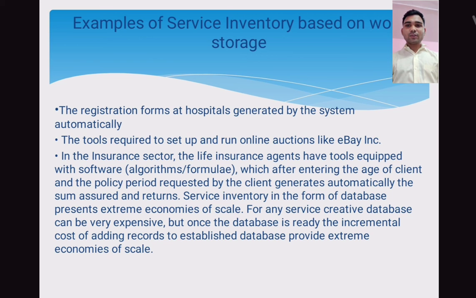Examples of service inventory based on work storage. The registration forms at a hospital generated by the system automatically. The tools required to set up and run online auctions like eBay, etc. In the insurance sector, the life insurance agent has tools equipped with software which, after entering the age of the client and the policy period requested by the client, automatically generates the sum assured and returns.